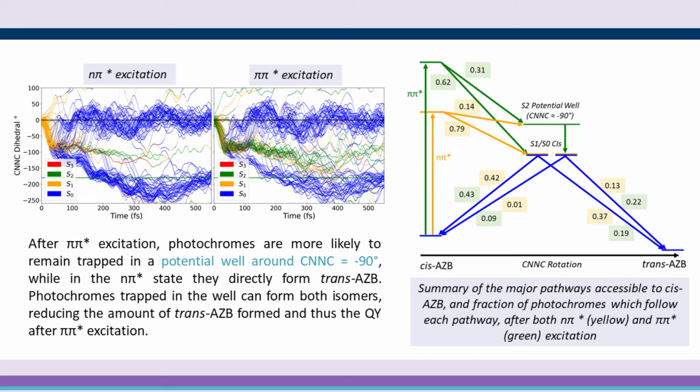We therefore studied in detail the trajectories in a range of coordinates, and found that the reduction is instead due to different probabilities of following a range of deactivation pathways, which are available after both excitations. The main reason for quantum yield reduction after excitation to S2 is due to a fraction of photochromes, which after S1 excitation directly isomerize to trans-azobenzene. After S2 excitation, these can instead become trapped in the S2 state around a central dihedral of 90 degrees, and from this point can form either the trans or the cis isomer, thus reducing the yield of trans-azobenzene.